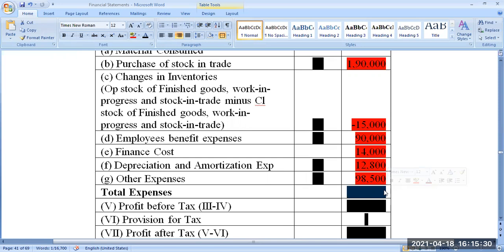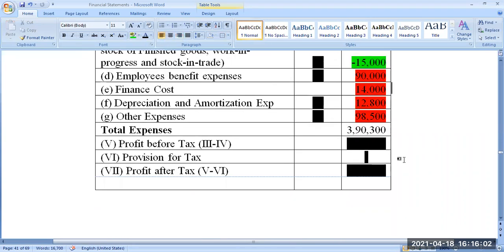Yeah, how much, sir? Okay, all of you are waiting for somebody to tell. 389, sir. How much, madam? 3,89,000. Is it so? But I am getting some other answer. Okay, let me try. 8 plus 5, 13. This is 390. This 15 is minus, madam. Okay, 15 is minus. Yeah, 3,90,300. Okay, that's the total expense.